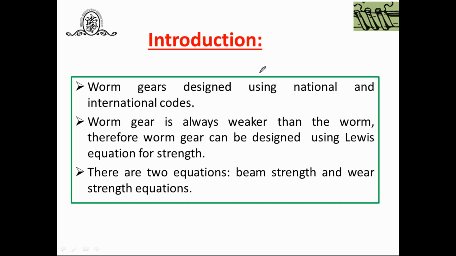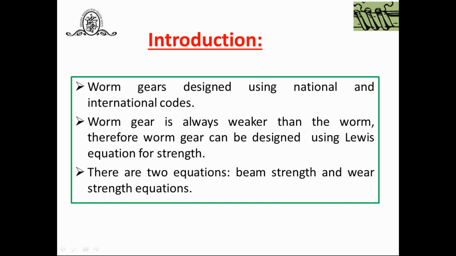When the same material is used, the pinion is always weaker. For different materials, the sigma b into y product decides in spur, helical, and bevel gears. But in this case, softer material is used for the worm gear, and harder or high strength material, alloy steel or plain carbon steel, is used for the worm. That's why you will find the worm wheel, or worm gear, is always weaker than the worm.